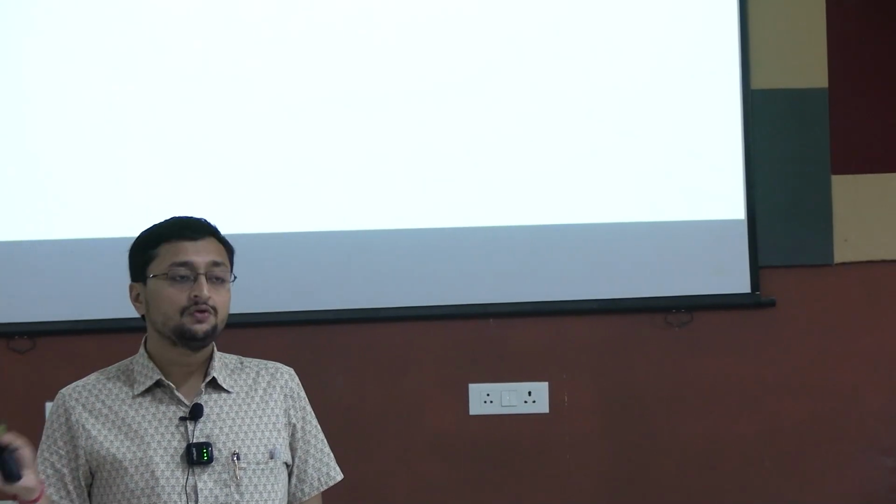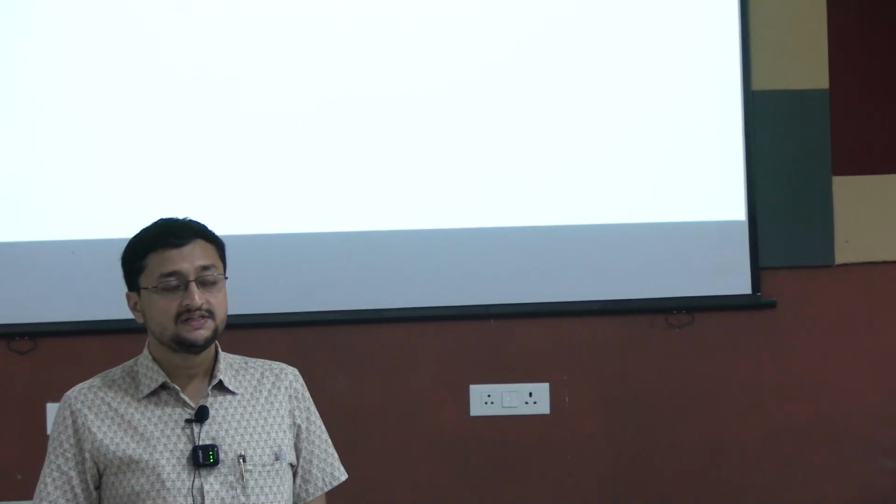Today I am going to discuss the metabolic derangements. So what is acidosis? That means the pH falls below 7.35. Okay, and what is alkalosis? The pH is more than 7.45.